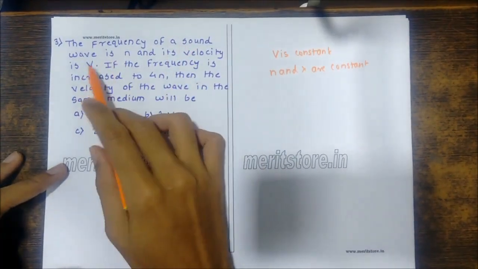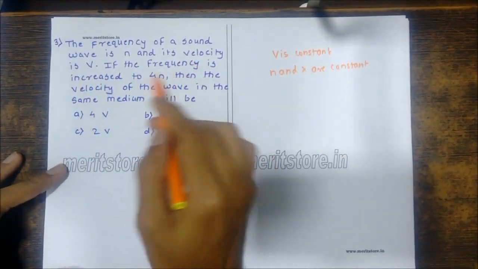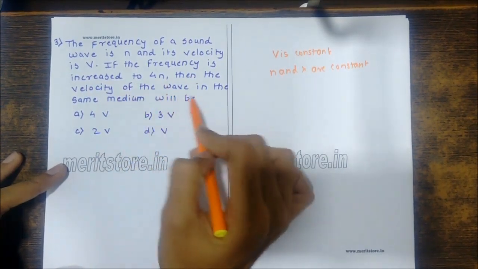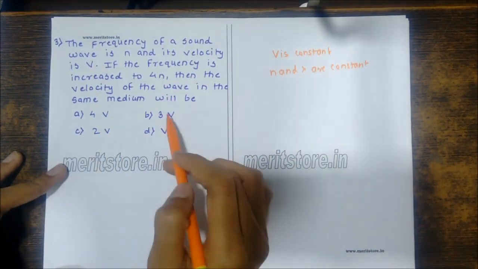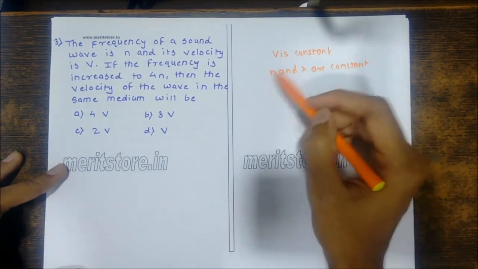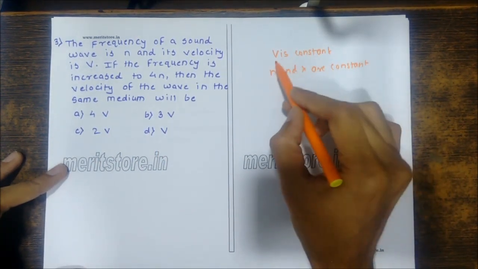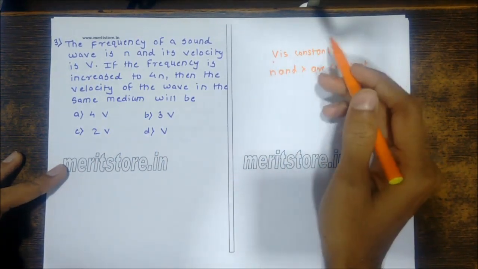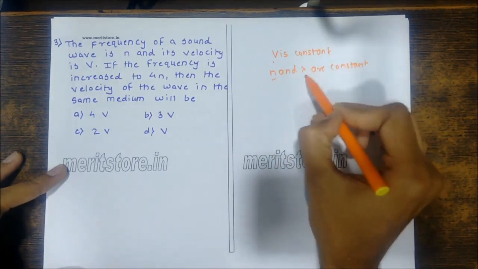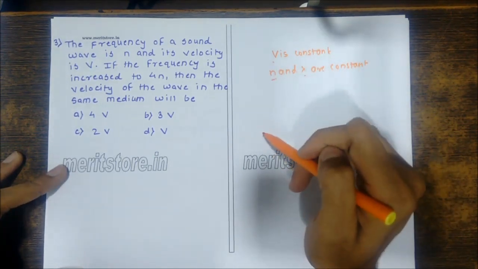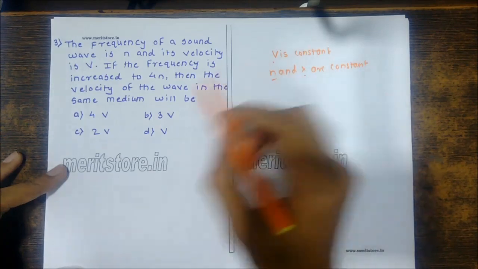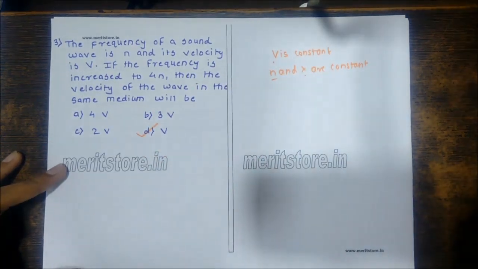The frequency of the sound wave is n and its velocity is v. If the frequency is increased to 4n, then the velocity of the wave in the same medium will be 4v, 3v, 2v, or v. The velocity is constant for the medium. In a medium where the frequency and the lambda are constant, the velocity is also constant. So the velocity of the wave in the same medium will be v, which is D.